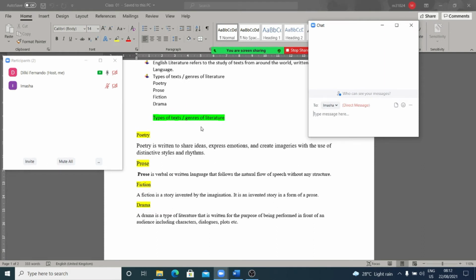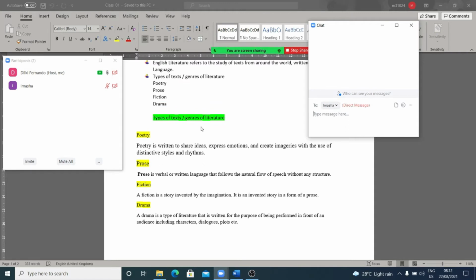When it comes to poetry, poetry is written to share ideas, express emotions, and create imagery with the use of distinctive styles and rhythms. So, according to this, poetry is written to share ideas.